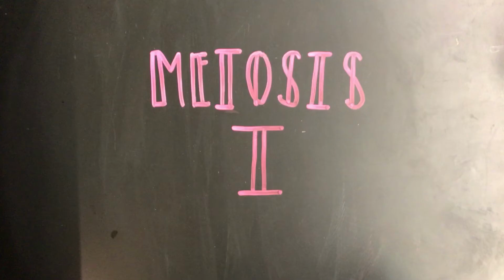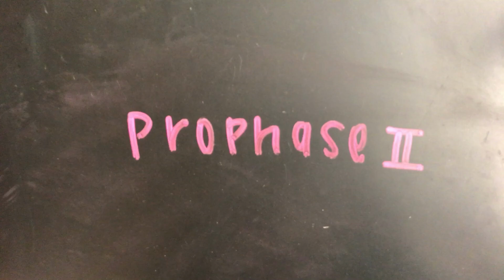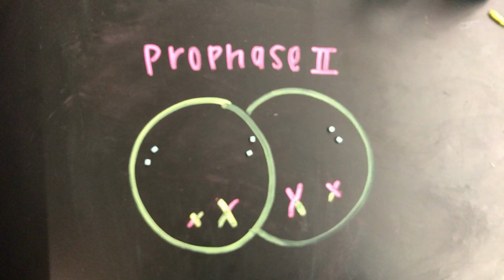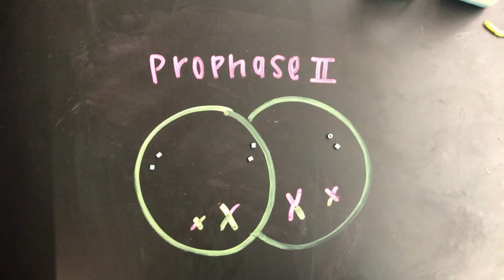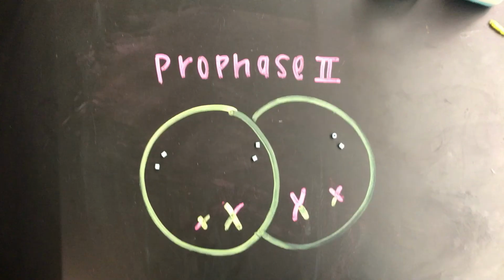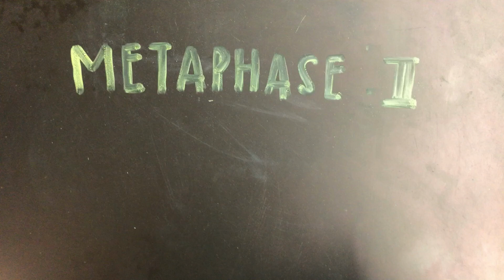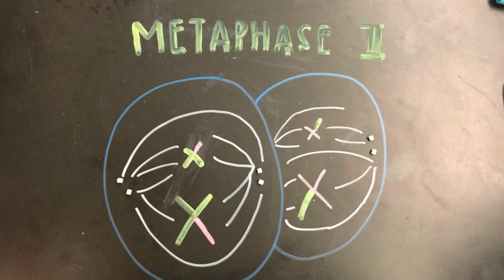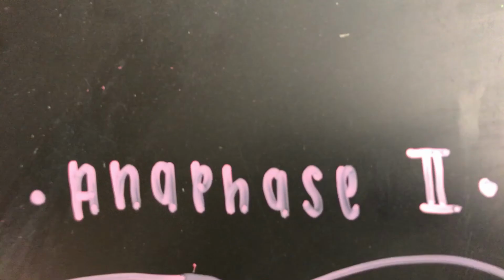So now on to meiosis 2, the second stage of meiosis. During prophase 2, chromosomes each consisting of two chromatids become visible. And in prophase 2, they do not form tetrads because in meiosis 1, the homologous pairs are already separated. During metaphase 2, chromosomes line up in the center of each cell, and as the cell enters anaphase, the paired chromatids separate.